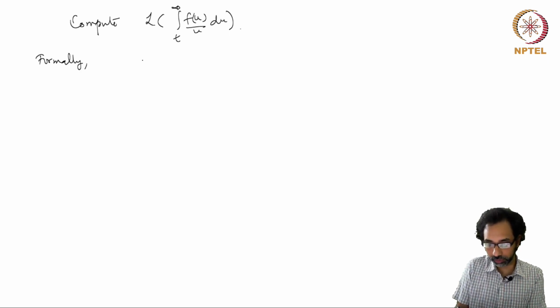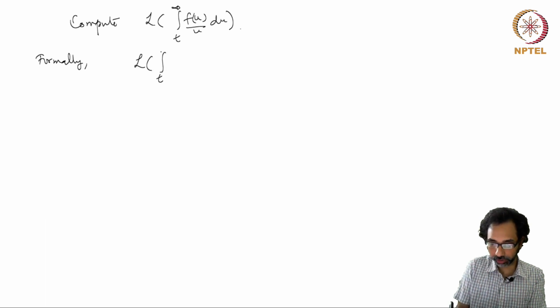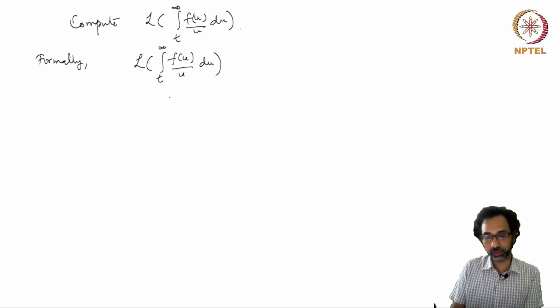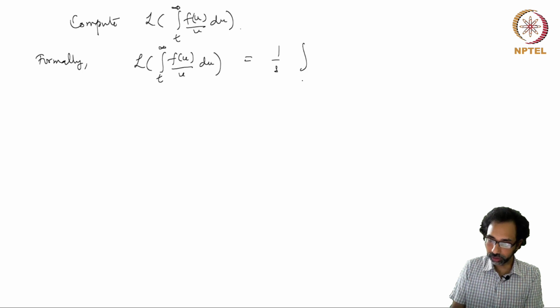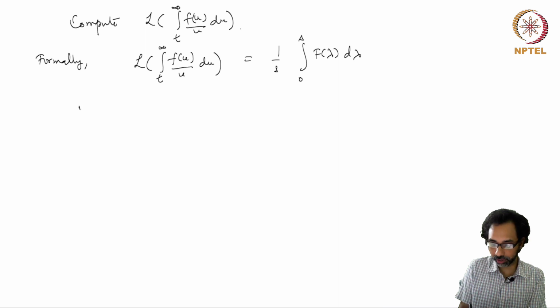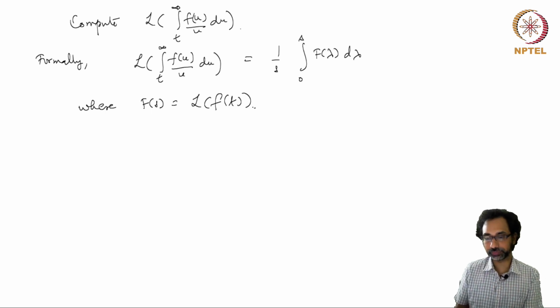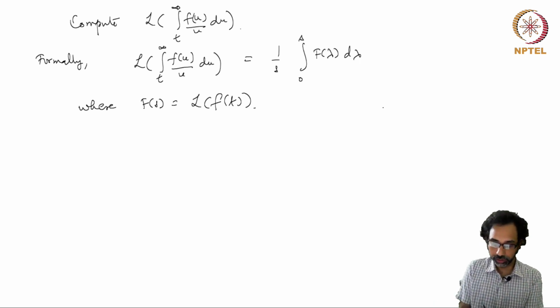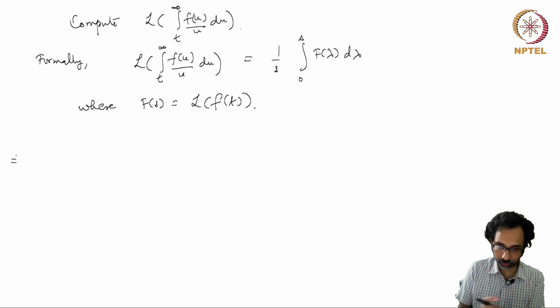do the formal computation. It gives you this formula where the Laplace transform of this integral of f(u) over u is given by 1 over s times the integral from 0 to s of F(lambda) d lambda, where F(s) is the Laplace transform of f(t). So formally we will have this formula. Let us try to compute this.